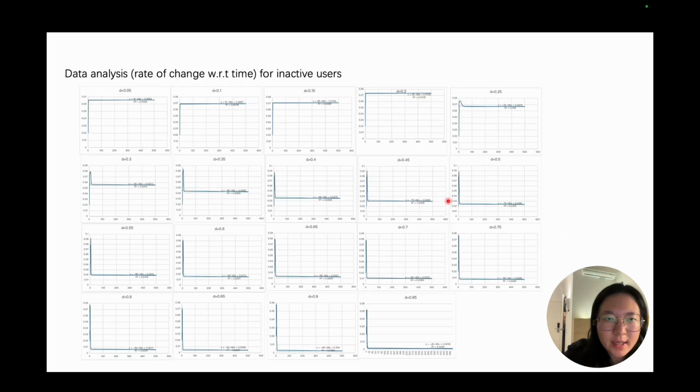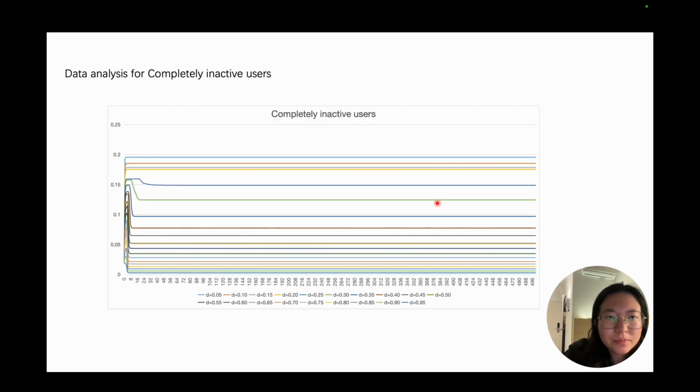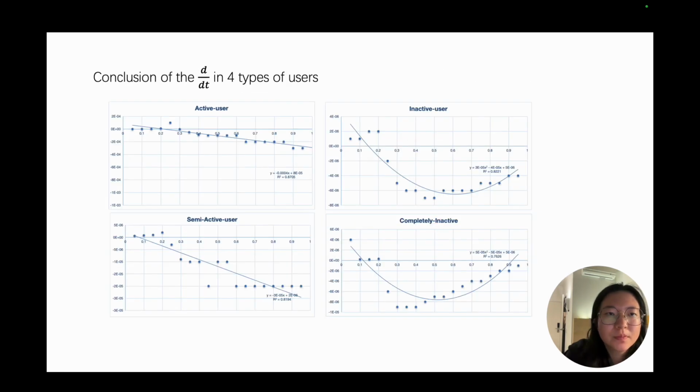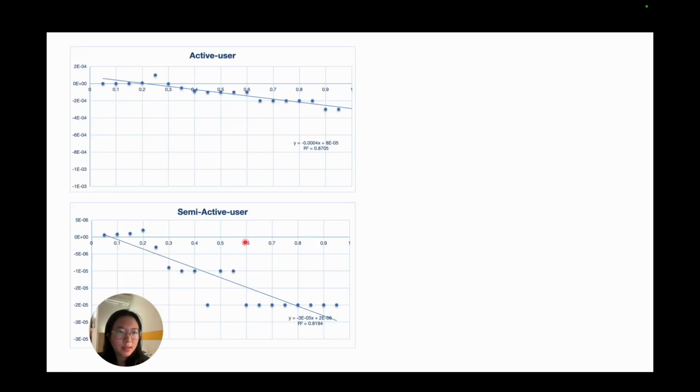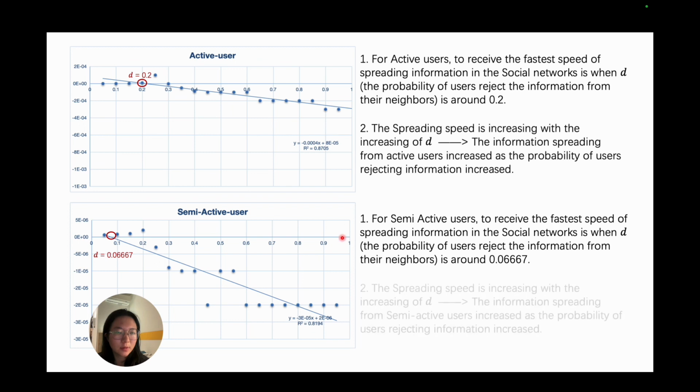Same thing for semi-active users. Same method for inactive users. Same method for completely inactive users. For active users and semi-active users, we use a linear regression, and the R-square is relatively high, so the fit could be accepted.